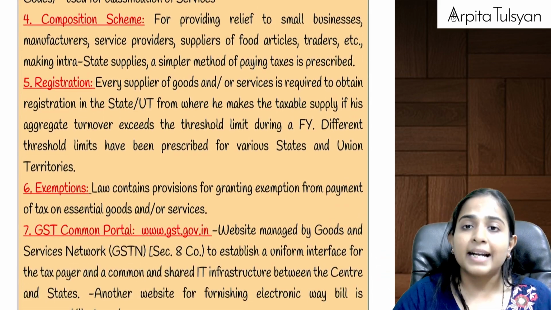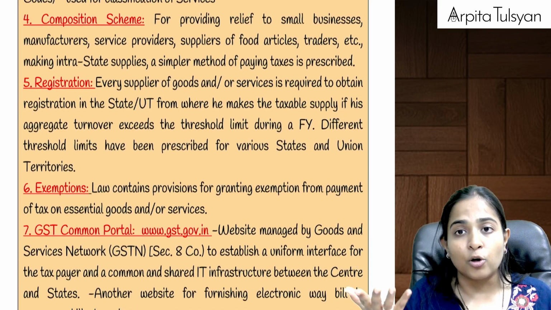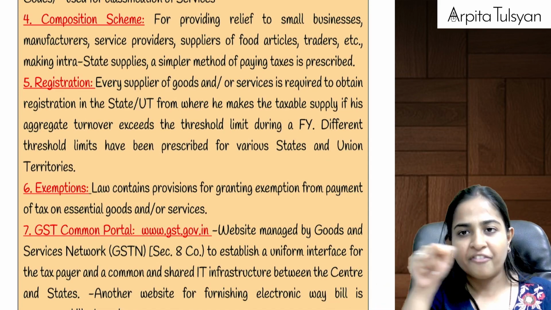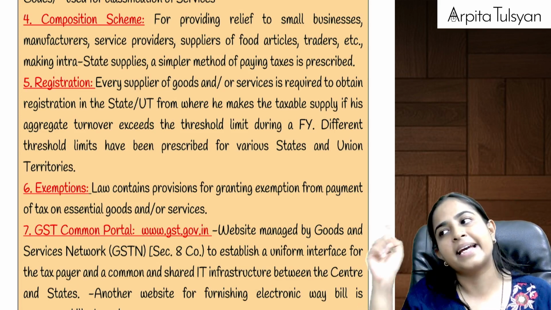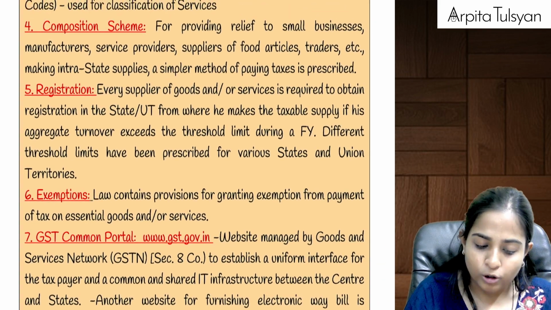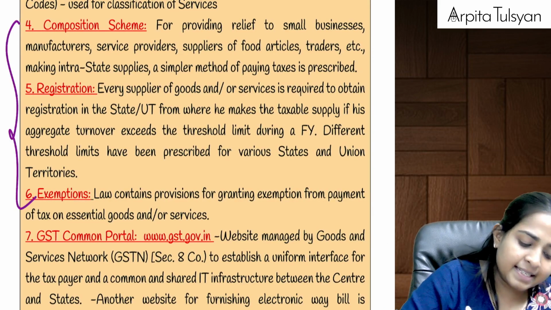So if I am starting with any business and if I want to find out what are the rates of GST applicable, I can directly go to the rate schedule, I can find my product or services, and besides that, I will get the HSN also, and I will get the rate of GST also. Okay, then three things under GST.